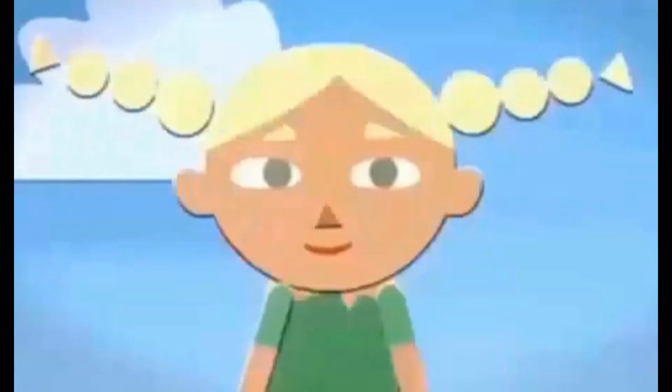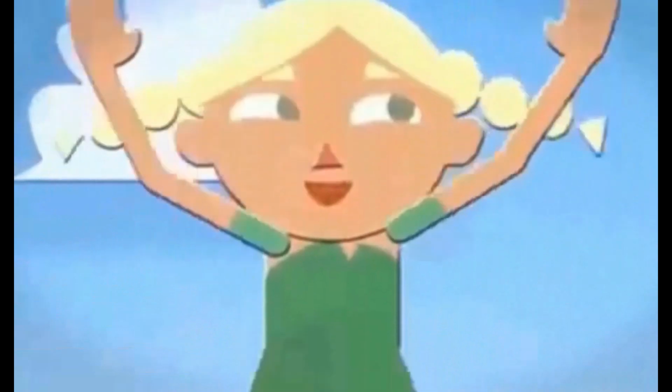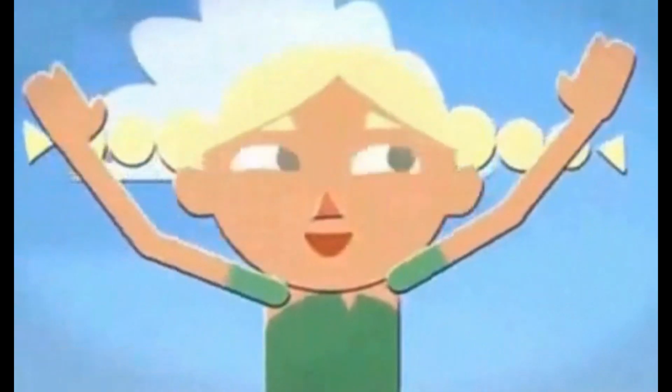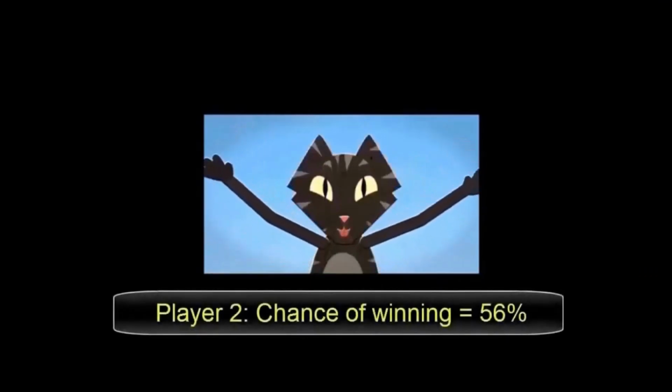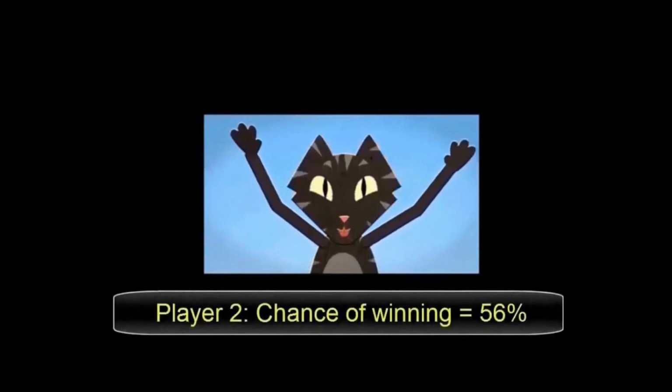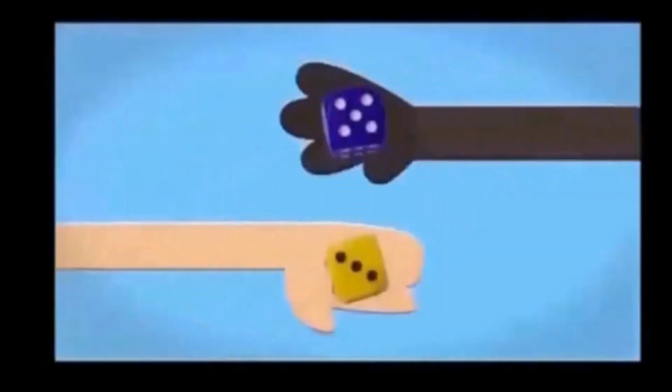At first glance, it may seem like player 1 has the advantage since she'll win if any one of the 4 numbers is the highest. But actually, player 2 has an approximately 56% chance of winning each match. One way to see this is to list all the possible combinations you could get by rolling 2 dice and then count up the ones that each player wins.